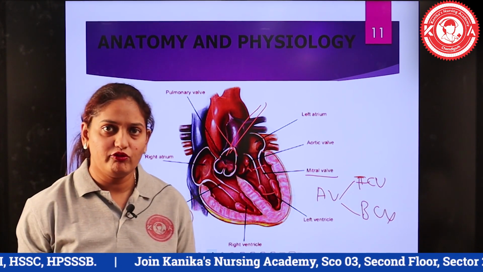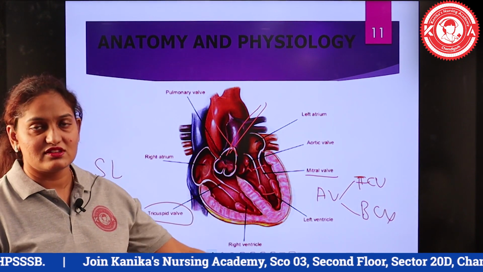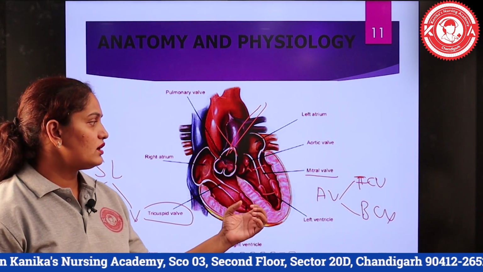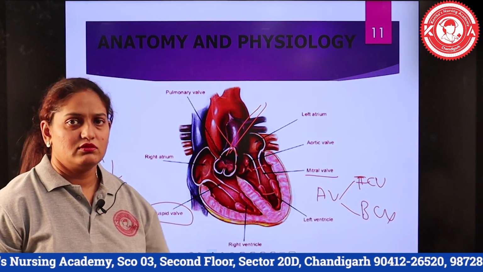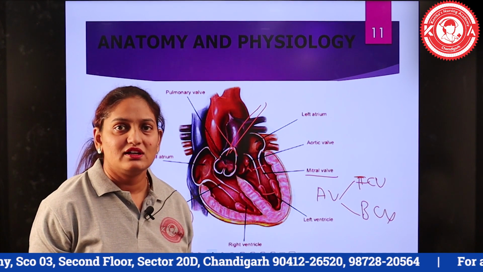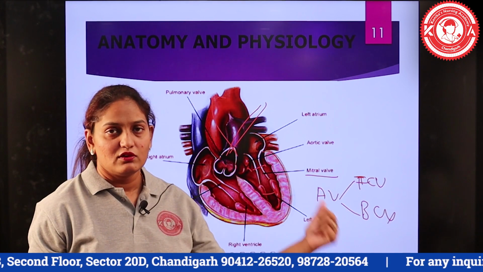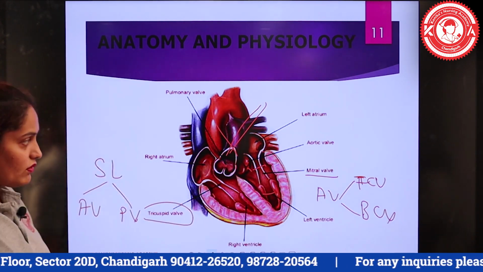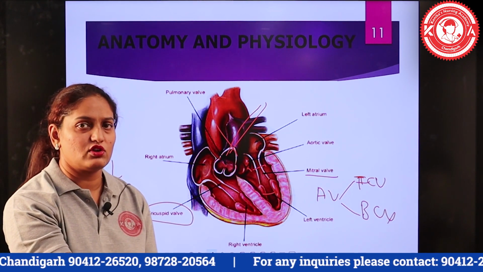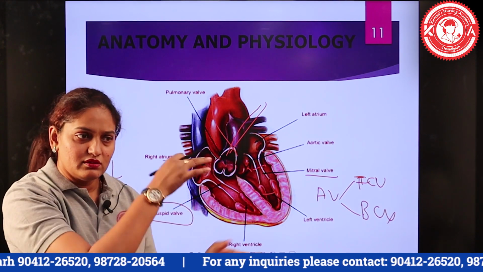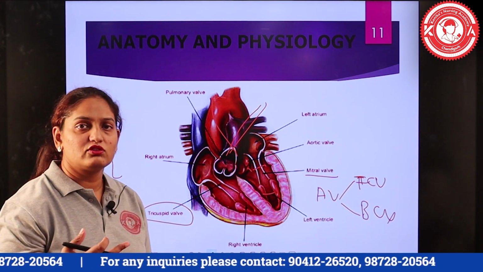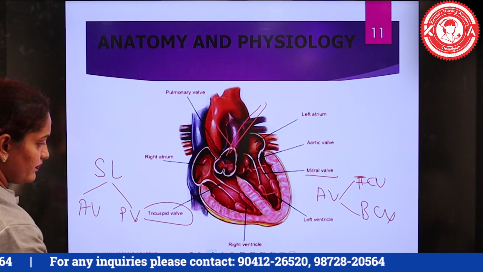In the same way, if we discuss the disease conditions related to the valves, the valvular disorders, we'll have valve regurgitation, valve prolapse, or valvular stenosis. So these are the three important disease conditions related to the valves of the heart. I hope all these things are clear so far, because once we are thorough with anatomy and physiology, the normal background, only then will the abnormal things become more clear. Okay.